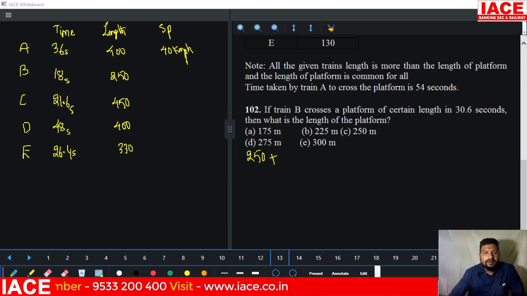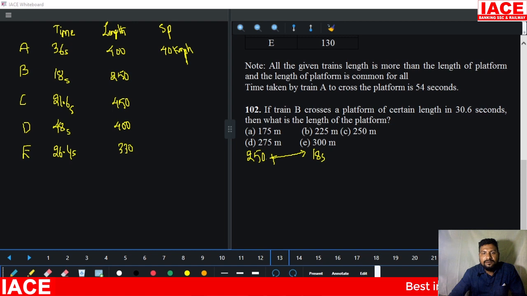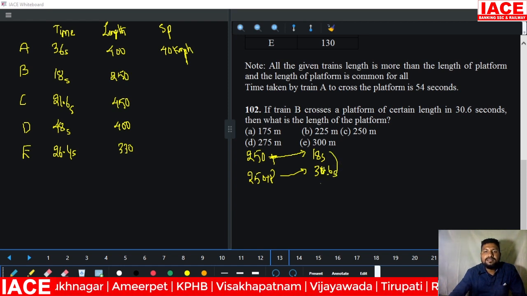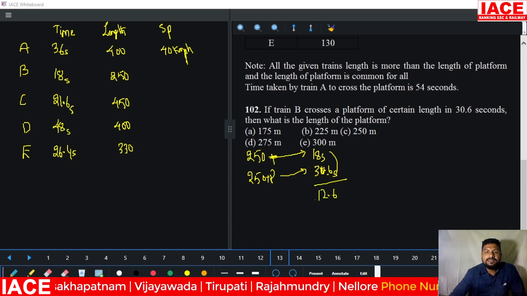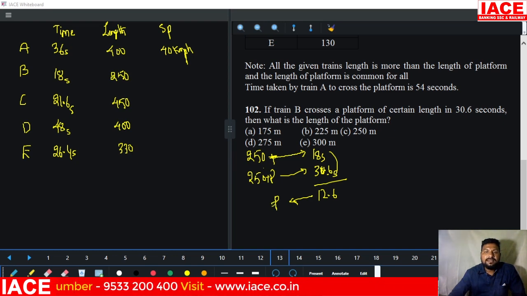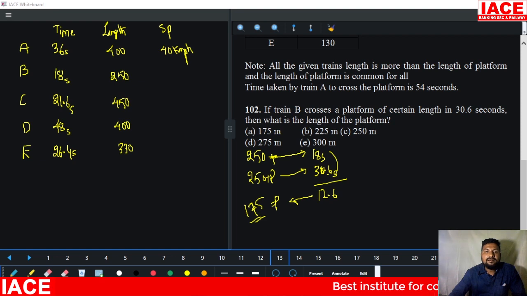The train crosses in 18 seconds for its own 250 meters. But for 250 meters plus the platform, it takes 30.6 seconds. The difference between 30.6 seconds and 18 seconds is 12.6 seconds, and this difference corresponds to the platform length P. So 18 seconds is equal to 250 meters, which means 12.6 is equal to how many meters? We get 175 meters. That means the platform length is 175 meters.